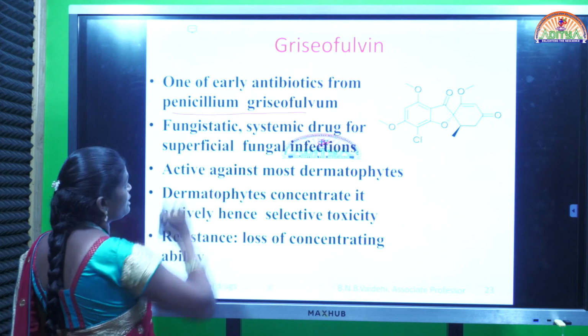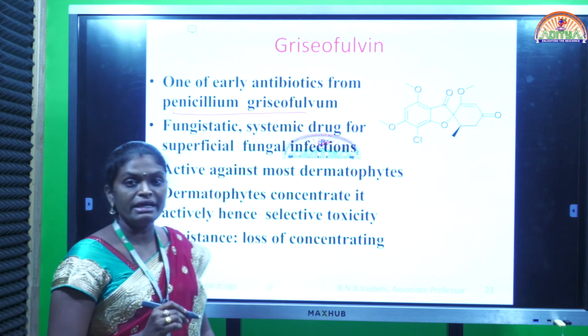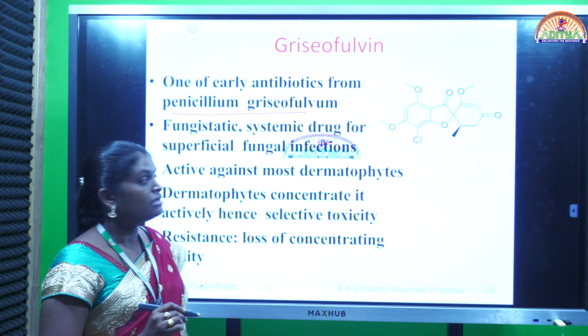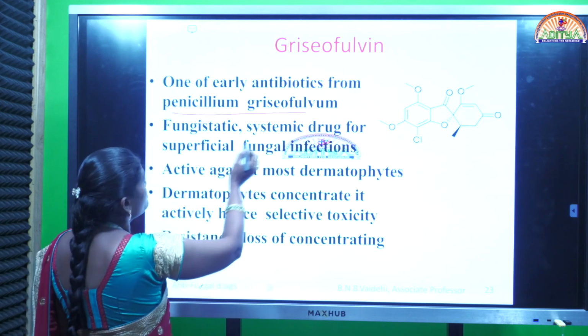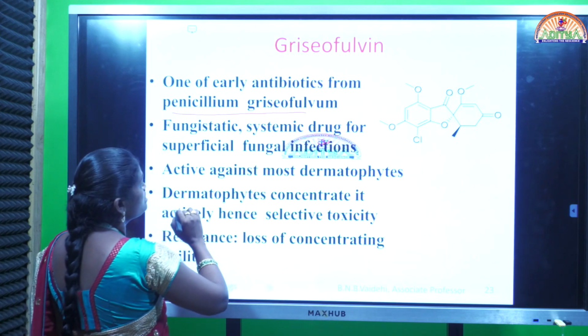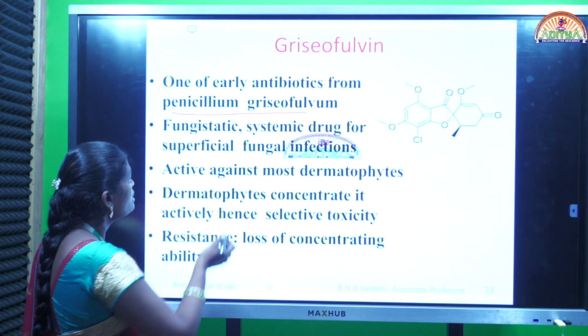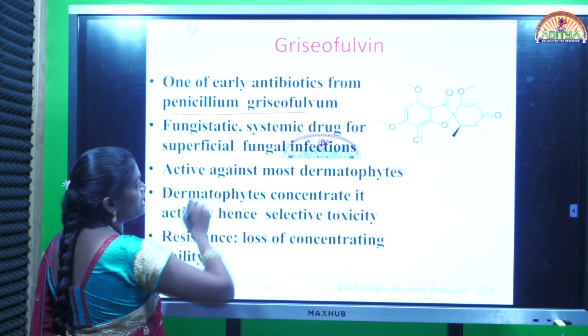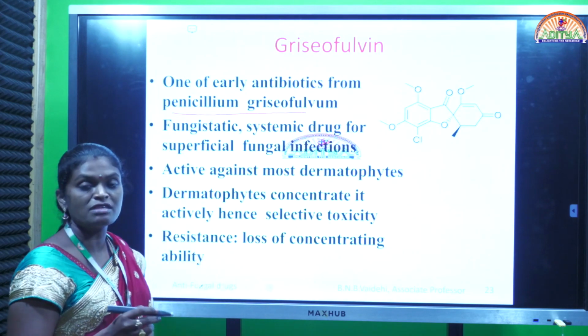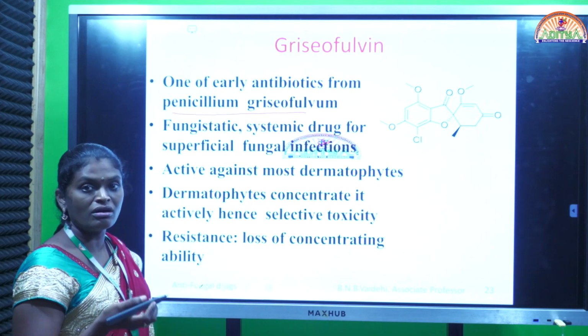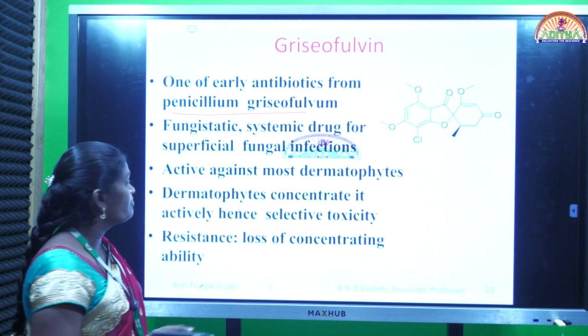This is fungistatic. Fungistatic means it can inhibit the growth of fungi. Systemic drug for superficial fungal infections. This drug can be given by systemic route for treatment of various superficial fungal infections. Superficial fungal infections means those which can be seen on the nails or toes or on the skin.